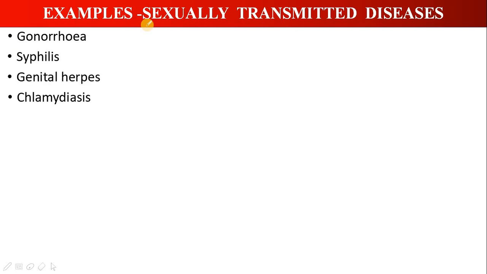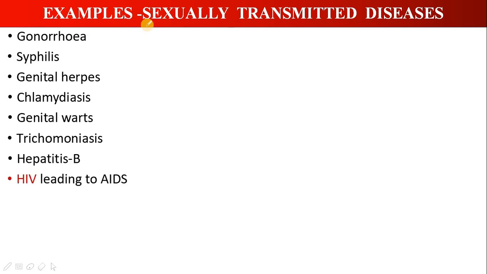There are a few examples of sexually transmitted diseases. Now this is an important 2-mark question. Some of the examples are gonorrhea, syphilis, genital herpes, chlamydiasis, genital warts, trichomoniasis, hepatitis B, and HIV, leading to AIDS.